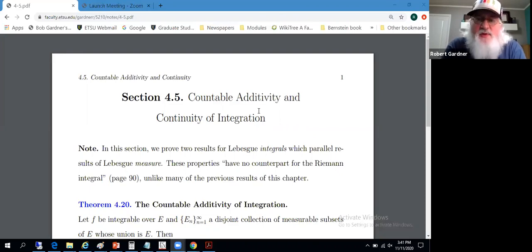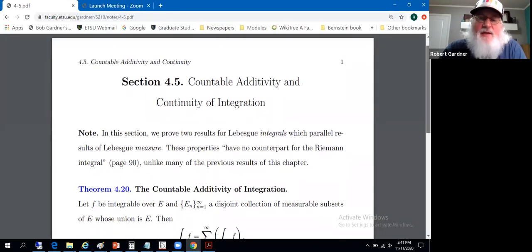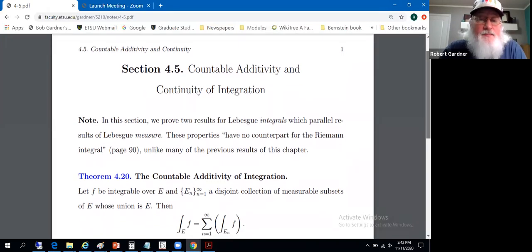And these are terms we've associated with Lebesgue measure before. Countable additivity and continuity are properties of Lebesgue measure. And here we're introducing a parallel behavior for Lebesgue integrals. As the book states, these properties have no counterpart for the Riemann integral. Riemann is fairly constrained to only integrating over intervals, and we're taking full advantage of nested sets when we do the continuity, countable additivity of sets when we deal with the countable additivity of integration.